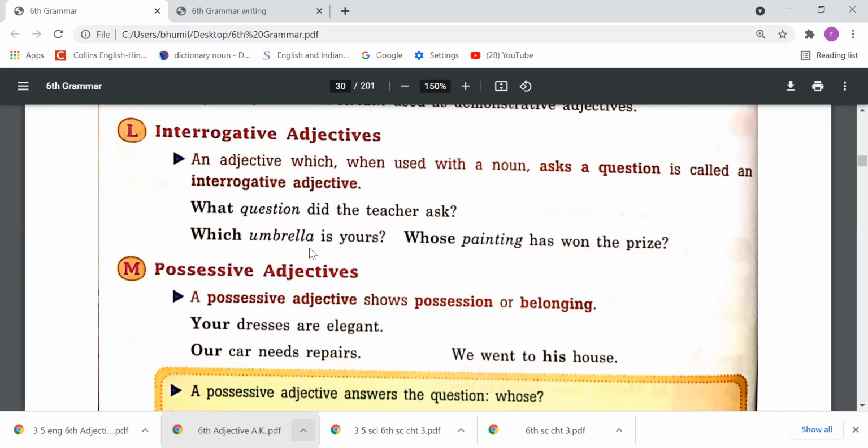For example, what question did the teacher ask? So what has been used here as an interrogative adjective. Which umbrella is yours? Whose painting has won the prize? So what, which, whose, these words are interrogative adjectives.